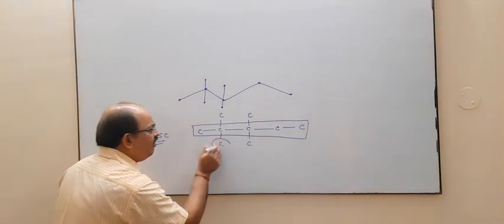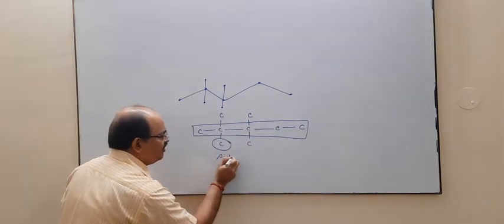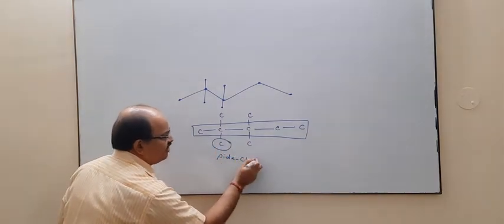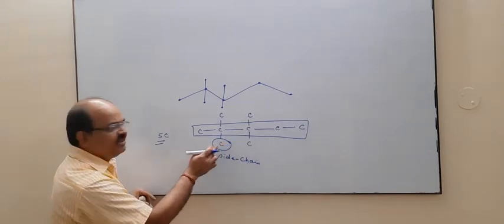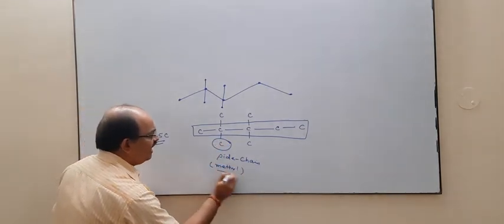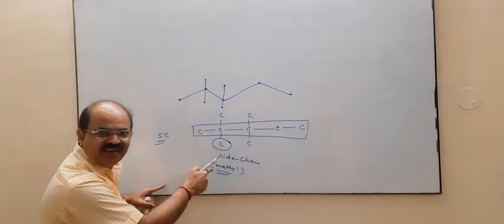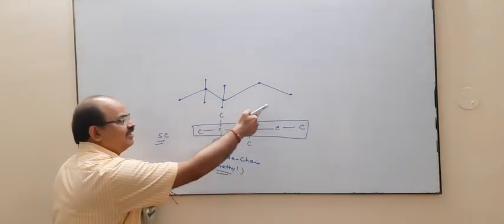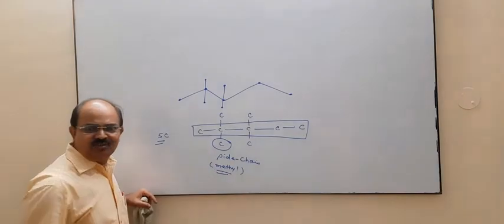Now what about this carbon? This carbon is your side chain or substituent. So this side chain is your methyl. This is also methyl, this is also methyl, this is also methyl.